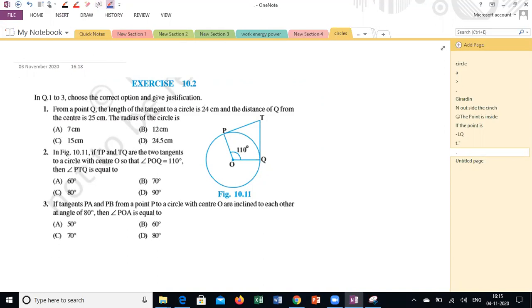They gave the length of the tangent from a point Q to a circle as 24 centimeter. That means they gave the TQ. The value of TQ is 24 centimeter. And the distance of Q from the center is 25 centimeter.